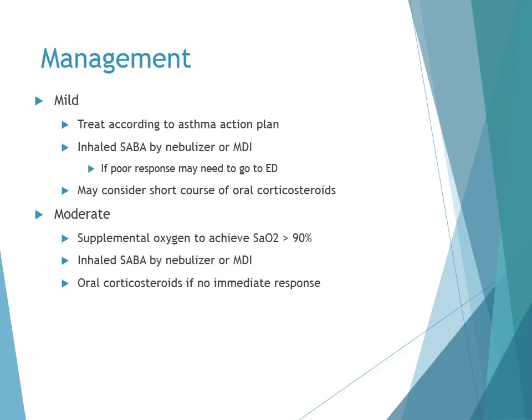So management of asthma exacerbations is based upon classification of their asthma exacerbation. For mild exacerbations, they can be treated according to the patient's asthma action plan. Most often, it's use of an inhaled short-acting beta-2 agonist by nebulizer or MDI. And if a patient does have a poor response to this, they may need to go to the ED. The physician may also consider a short course of oral corticosteroids. For moderate exacerbations, patients should be provided with supplemental oxygen, inhaled short-acting beta-2 agonist by nebulizer or MDI, as well as oral corticosteroids if they do not have any immediate response.